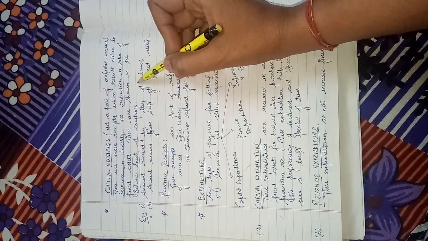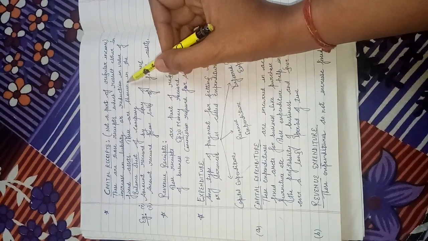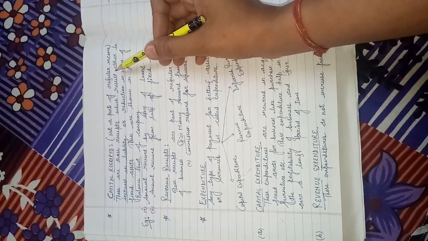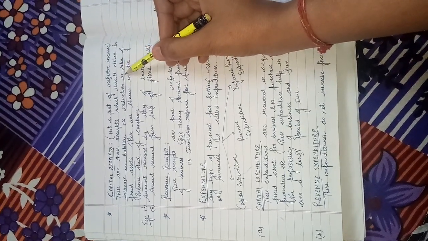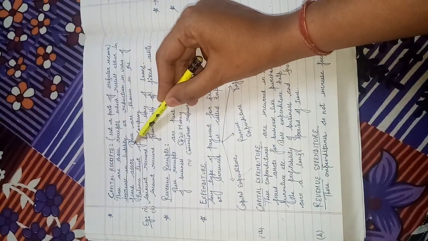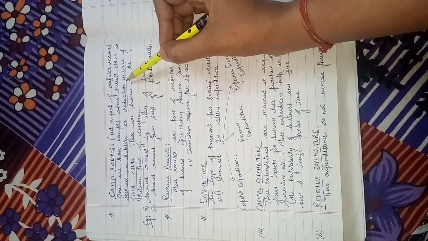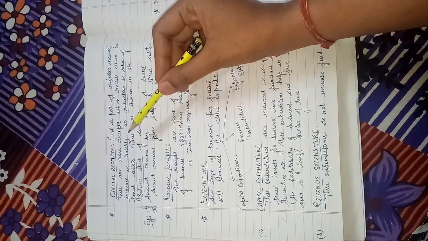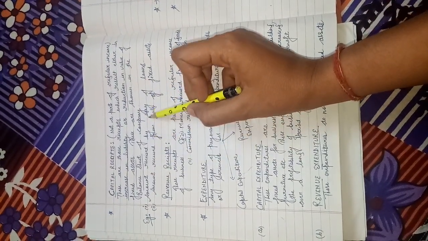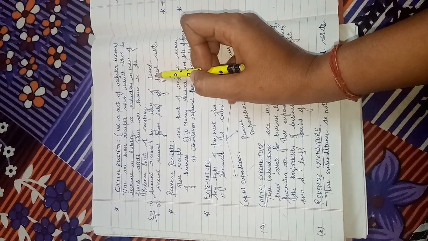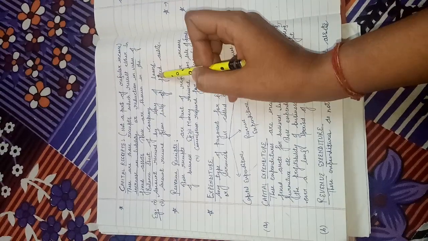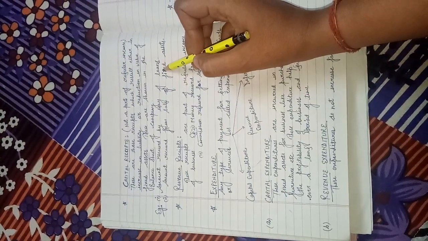Clear? Capital receipts are those receipts which are not a part of the regular income of business. These are rarely received and cause an increase in liability or a reduction in assets. I am giving an example: amount received by way of loan. You are not taking a loan on a regular basis, right? We take loans rarely.